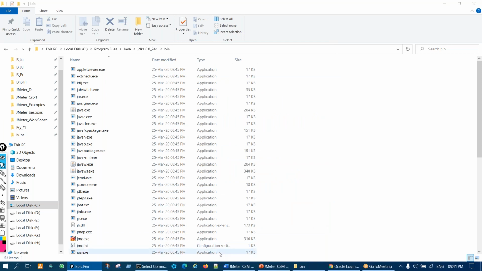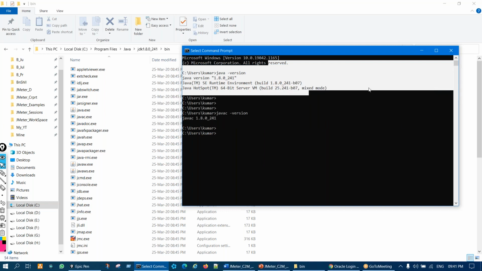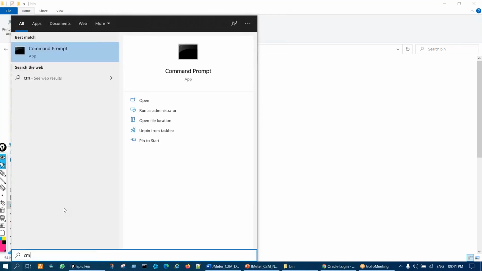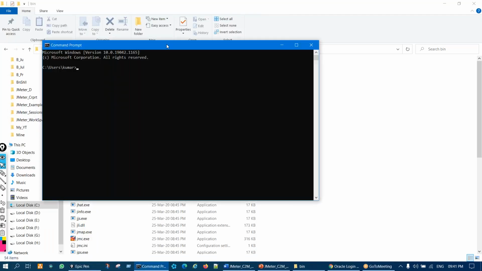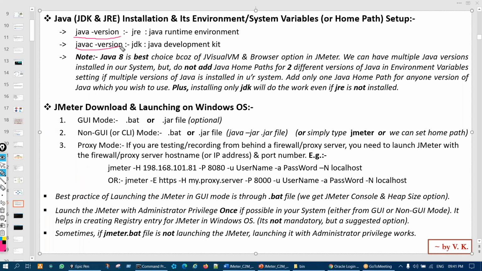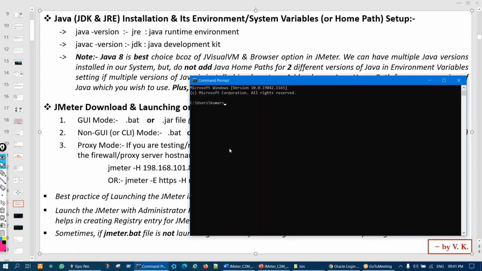And then you close any existing command prompt you have open, and then reopen the command prompt, and then you type those commands. You type java dash version and javac dash version. So you see, java dash version.